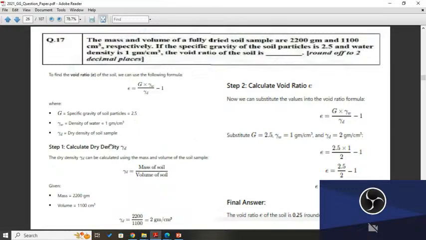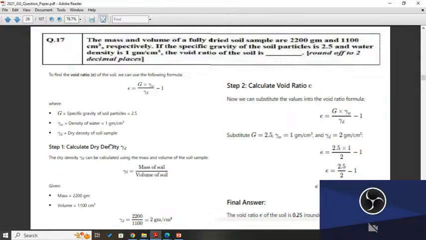Question number 17. The mass and volume of a fully dried soil sample are 200 gram and 100 cubic centimeter respectively. If the specific gravity of the soil particles is 2.5 and water density is 1 gram per cubic centimeter, the void ratio of the soil is. So let's try to solve this numerical.